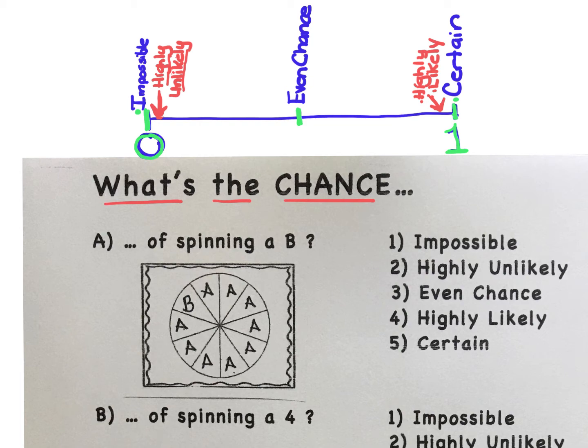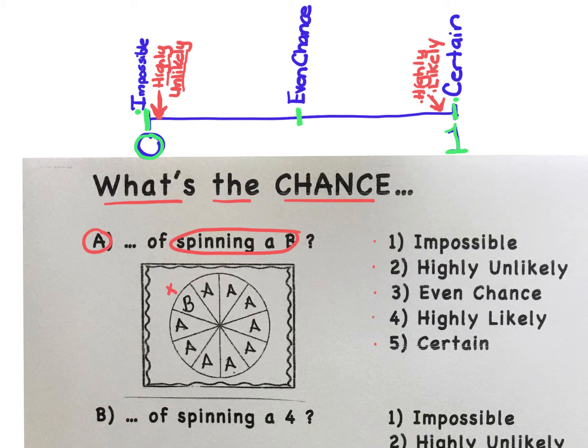Take a look at the spinner given in problem A. What's the chance of spinning a B for a single spin? Well, let's look at the wedges on the spinner. One wedge, the B, is considered a success. Take a moment and decide, is it impossible to spin a B? Highly unlikely? Is it an even 50-50 chance? Is it highly likely you'll spin a B? Or is it certain? Make your selection.